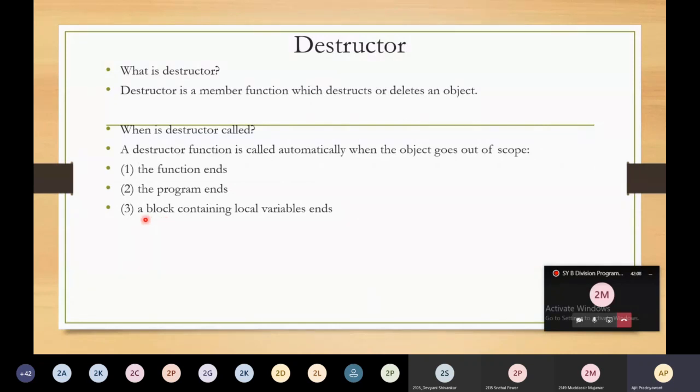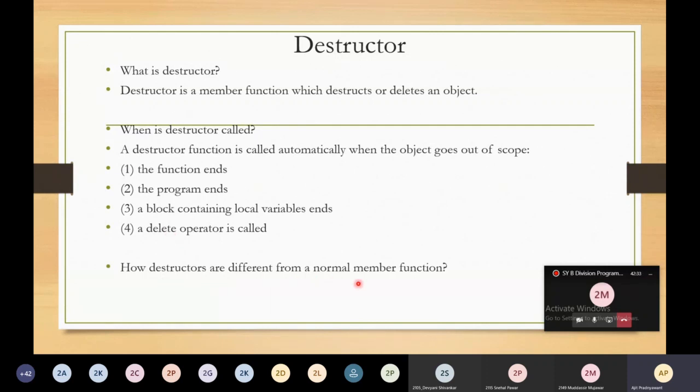When it completes the block, that is, it reaches the closing curly bracket, at that time the destructor will be called. Next, when the delete operator is called: if you deallocate the memory with the help of the delete operator, at that time the destructor will be invoked.